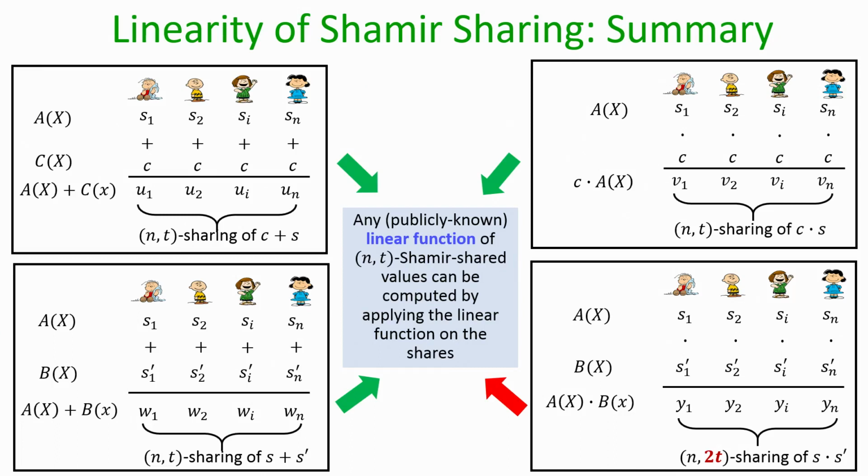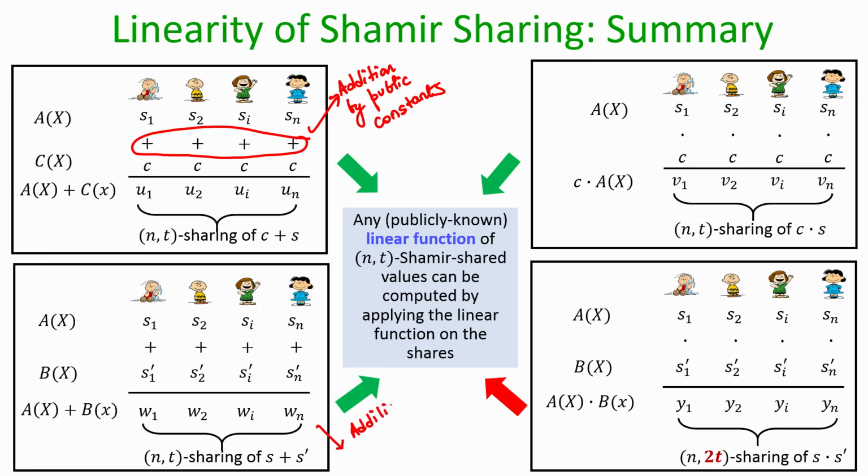So, let me summarize the linearity property of Shamir sharing. We have seen some operations which we can perform on secret shared values, namely addition by public constants, addition of two secret shared values, and multiplication by a public constant.